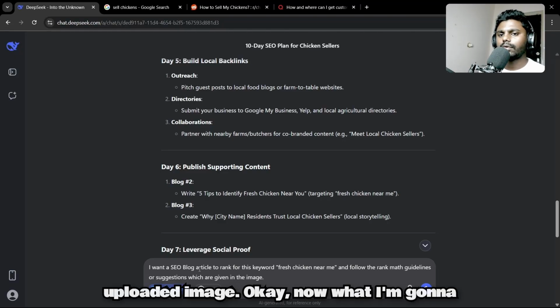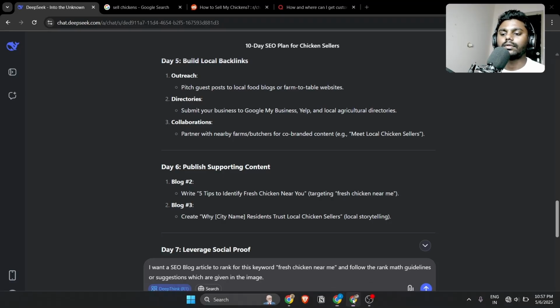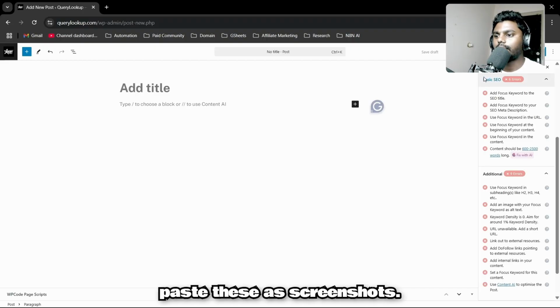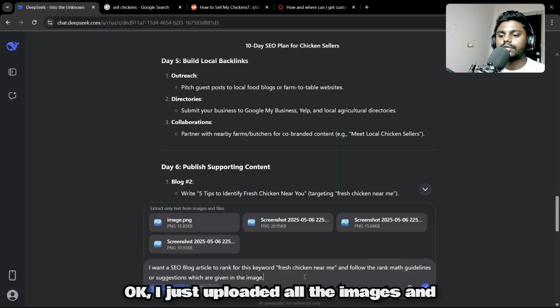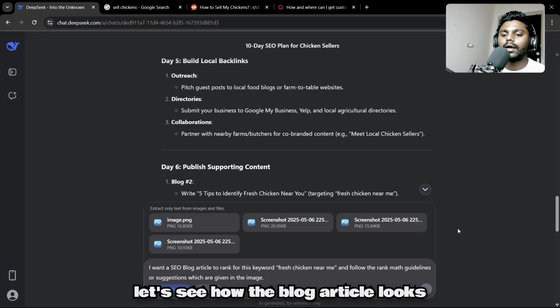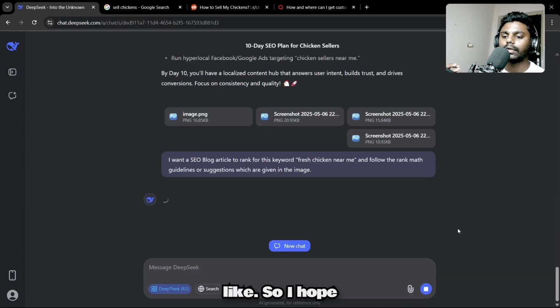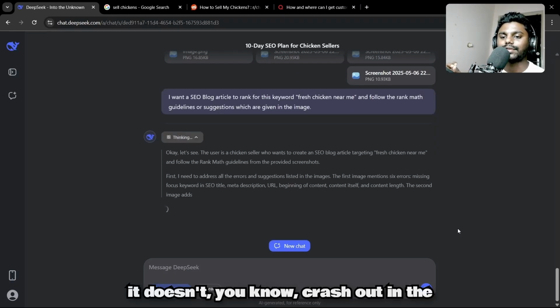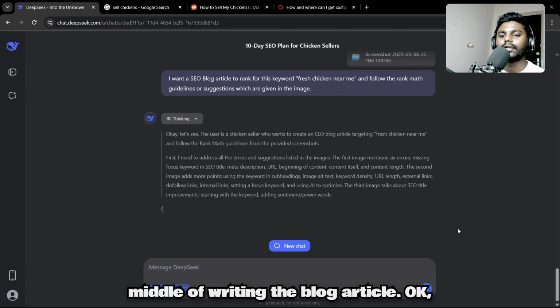Okay, now what I'm going to do is I'm going to go with the RankMath. So I'm going to paste these as screenshots. Okay, I just uploaded all the images and let's see how the blog article looks. So I hope it doesn't crash out in the middle of writing the blog article.